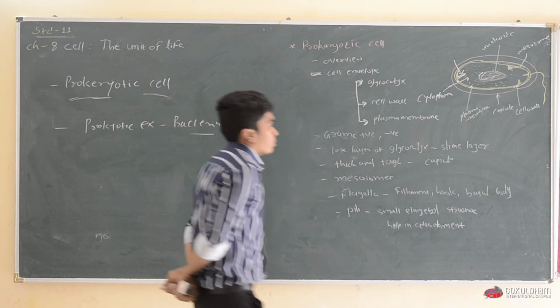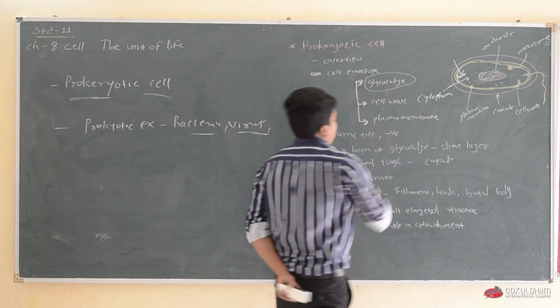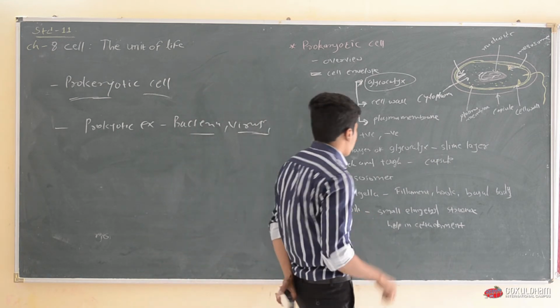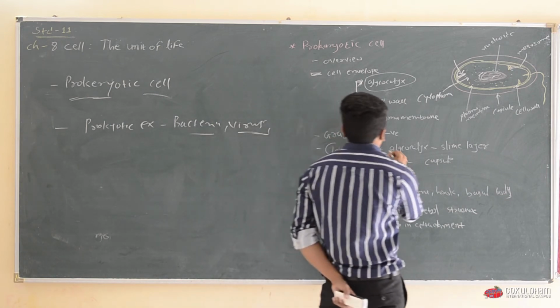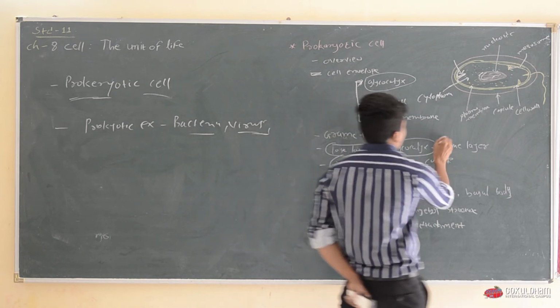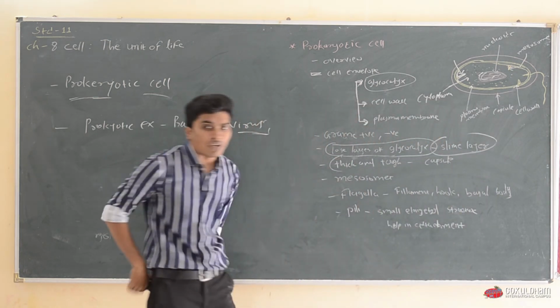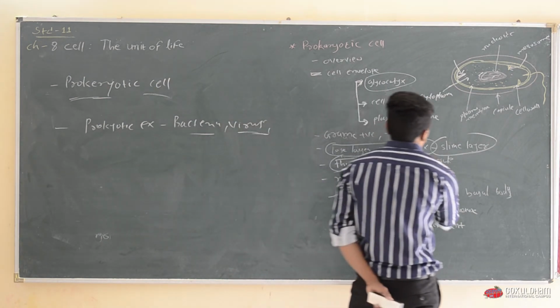In many prokaryotes, this glycocalyx sometimes occurs loosely, and sometimes it is very thick. When it occurs loosely, it is known as slime layer, and when it occurs in a very thick and tough manner, it is known as capsule.